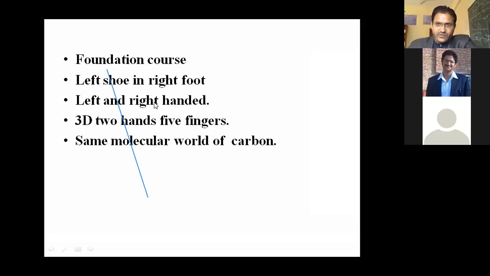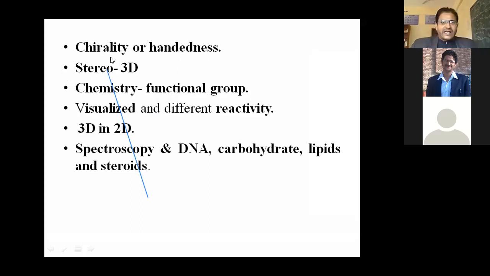So this is the point. We'll discuss that in coming PPT. You can see next, chirality or handedness. You know, chiral word, when you think about chiral. So what about the origin of chirality?